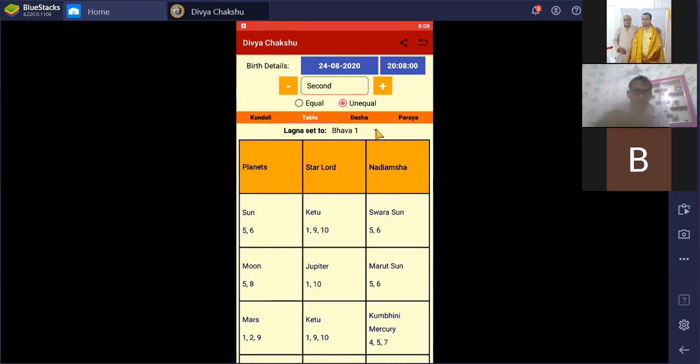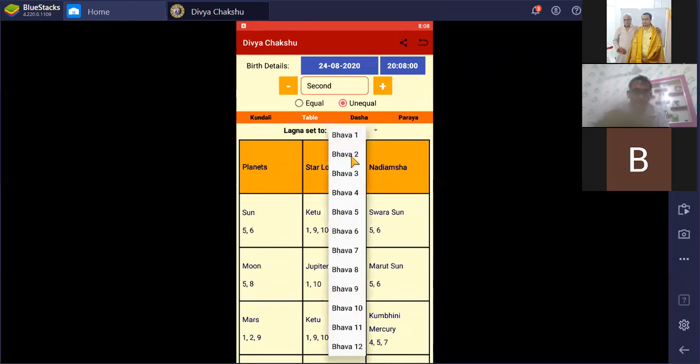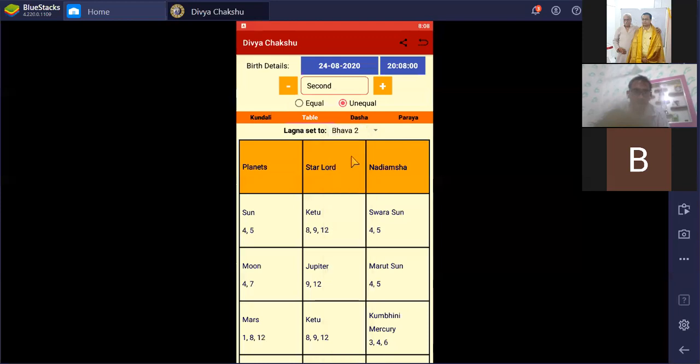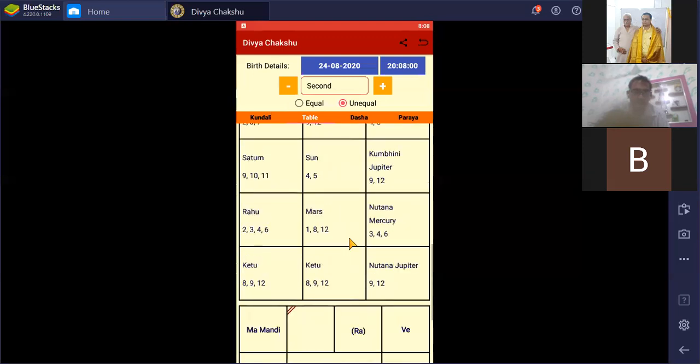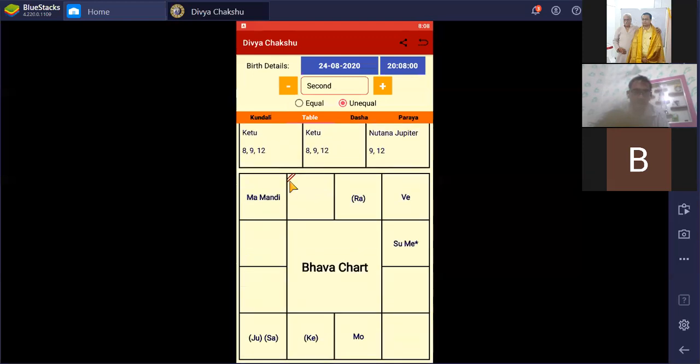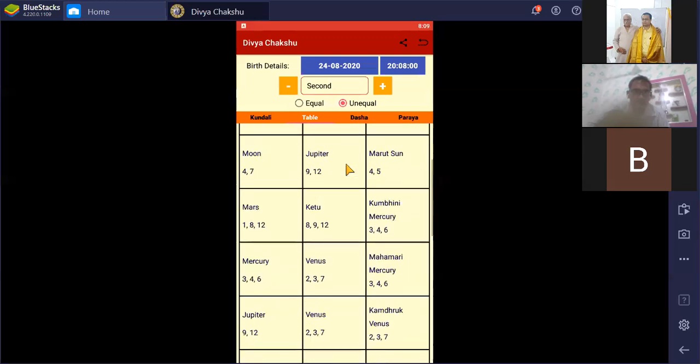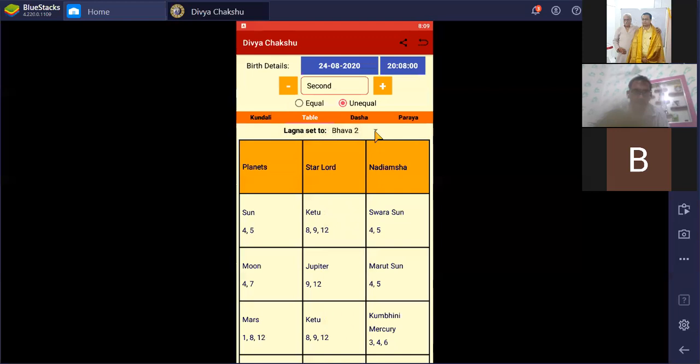If we take the Bhava ahead, Bhava 2, that means if we grant Bhava from Mesha, then immediately the signification has changed. The Bhava is also changed, the Lagna also changed. So we can do rotation here through our software.